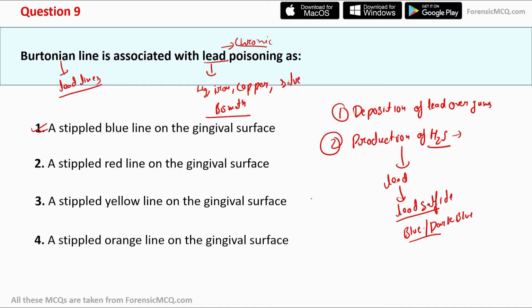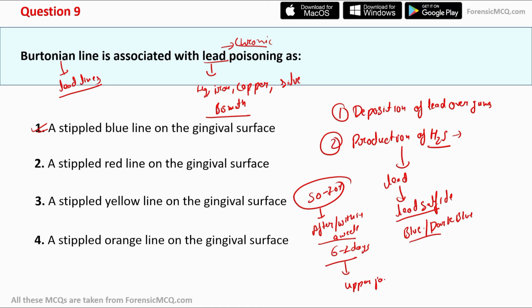Apart from this, Burtonian lines are very common and are usually seen in 50 to 70% of cases of lead poisoning, usually developing within a week. The most common time is 6 to 7 days. One more characteristic is that they are more easily visible in the upper jaw area. So the correct answer for this question is option first, that is stippled blue lines.